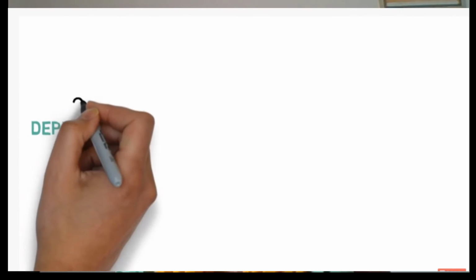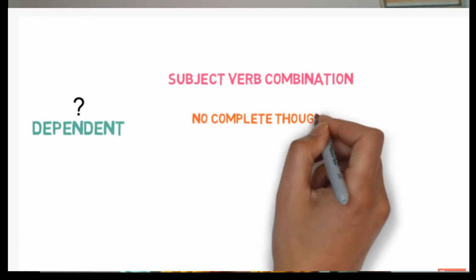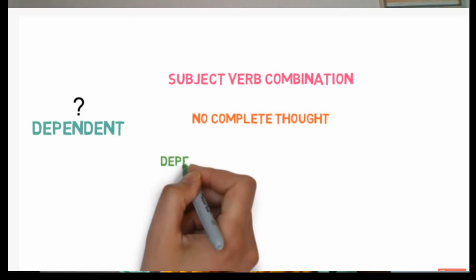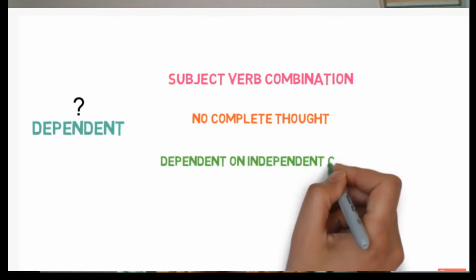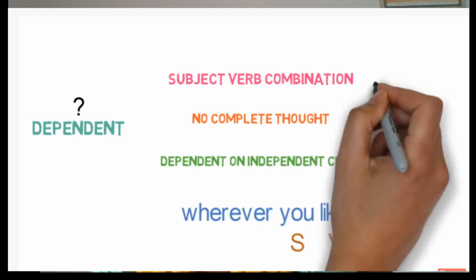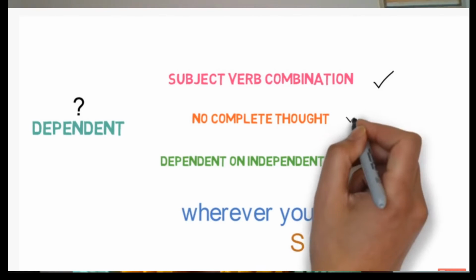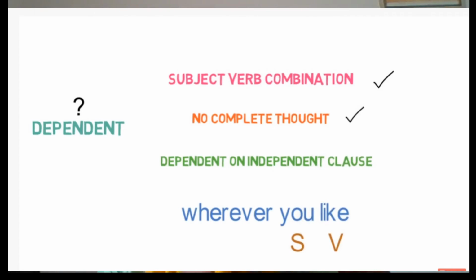Then what is a dependent clause? It has a subject and a verb, but it doesn't have a complete thought by itself and is dependent on an independent or main clause for a complete thought. For example, wherever you like. Here, you is the subject and like is the verb, and the whole sentence is having a meaning as well, but it's incomplete. Now, let's add a main clause to this clause.